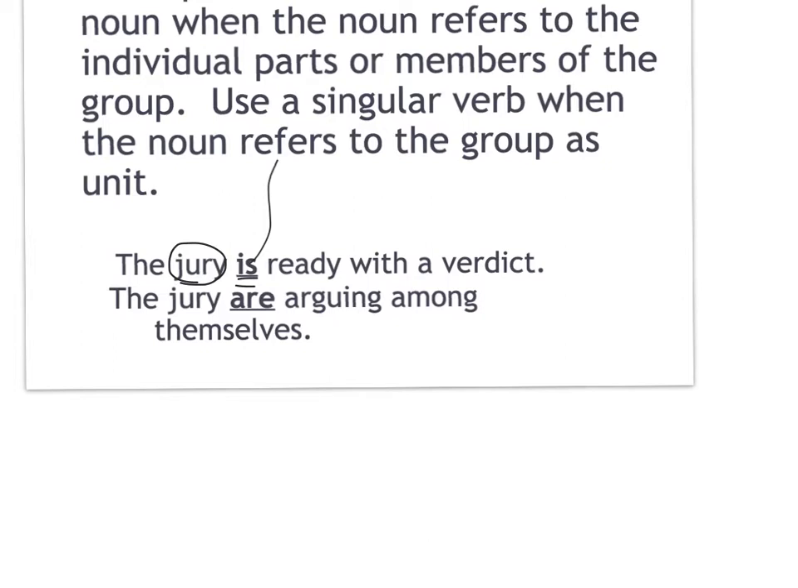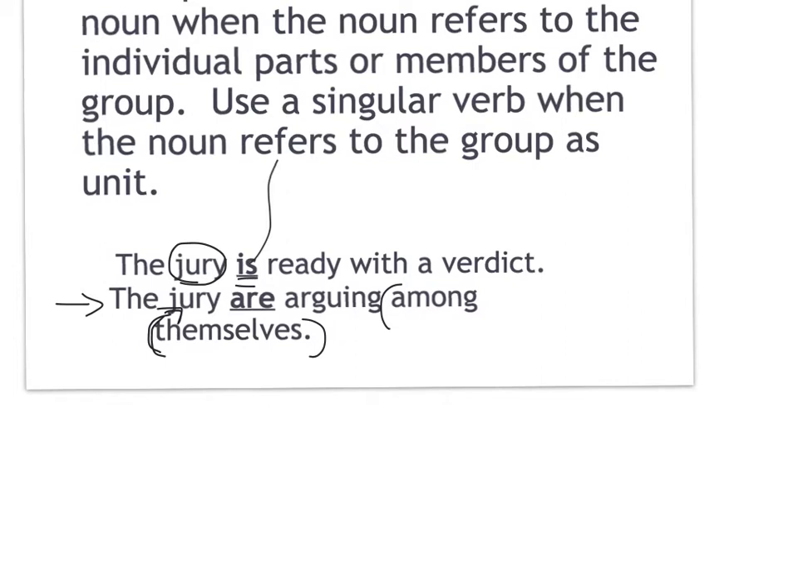In this sentence, the jury are arguing among themselves. What has happened is that the members of the jury are now acting as individual members. There are several clues in the sentence to tell you that. First, among themselves. Themselves is plural, and it's referring back to the jury. The antecedent of themselves is jury, themselves is plural, therefore jury would be acting as a plural.